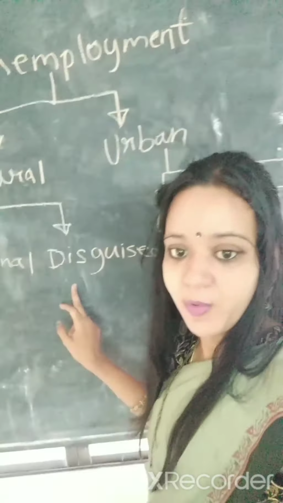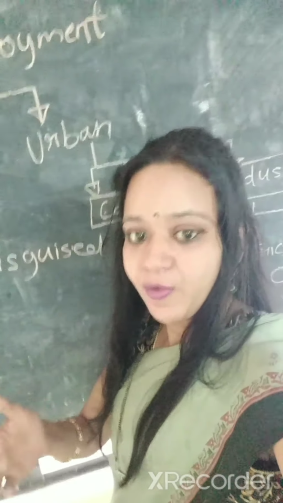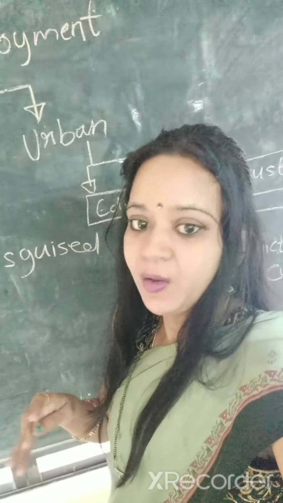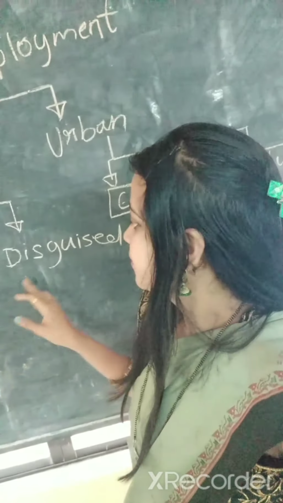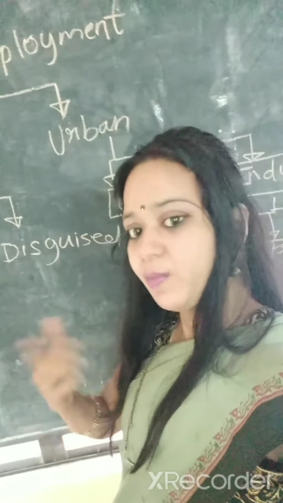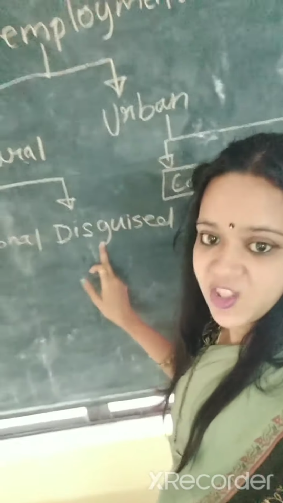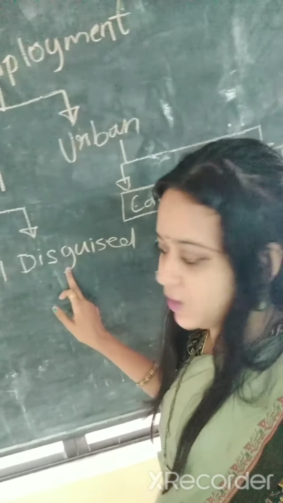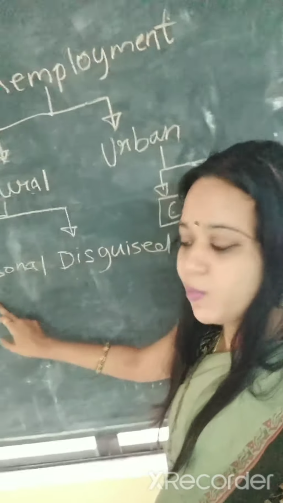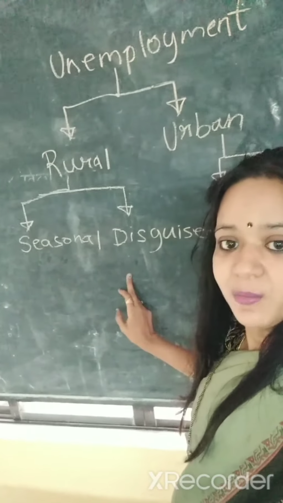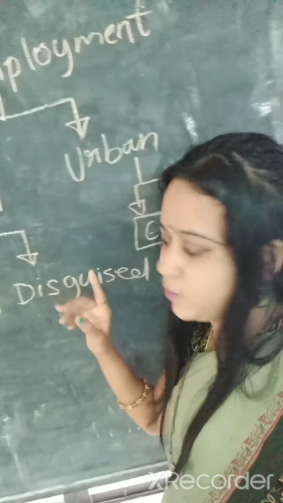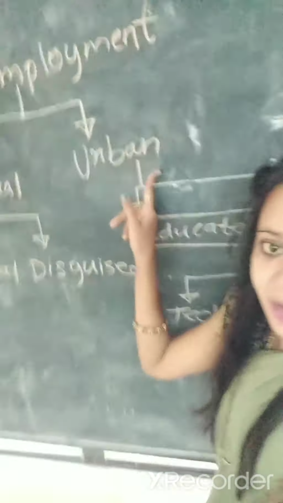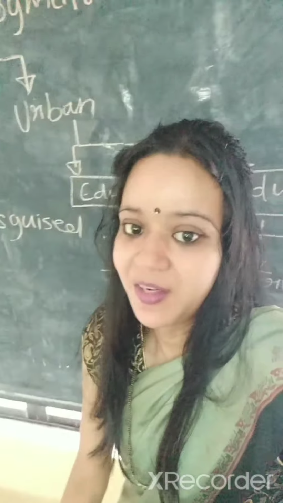Second is disguised unemployment, which is hidden. On top we feel that people are employed, but excessive work is there, so few people are removed, or the work is reduced. Such type of unemployment which is hidden is called as disguised unemployment. So seasonal unemployment as well as disguised unemployment are found in rural areas, that is villages.